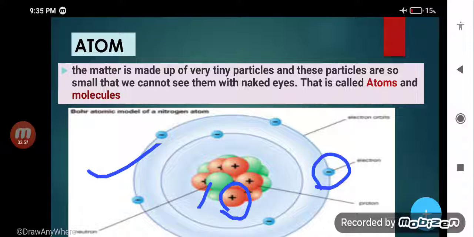So what is an atom? You can see the matter is made up of very tiny particles, and these particles are so small that we cannot see them with our naked eye. Yes, my dear student, we cannot see matter with our naked eye. Even we cannot see with the help of a simple microscope, whatever you have in your laboratory. We need an electron microscope to see that. It is a highly powerful microscope. You can note this down in your copy.